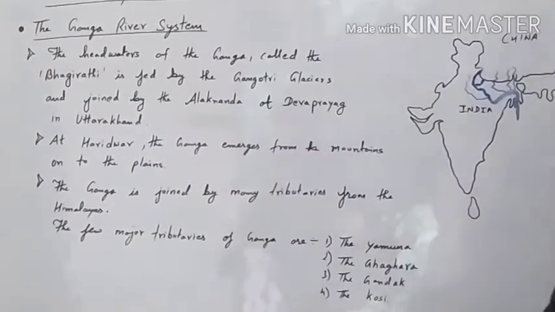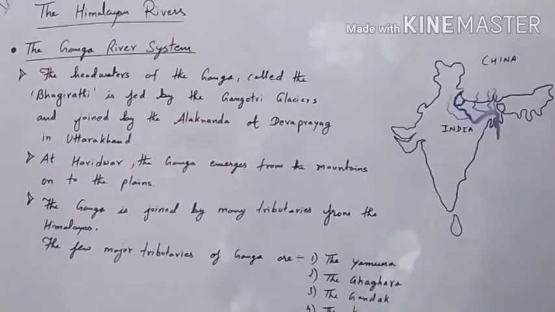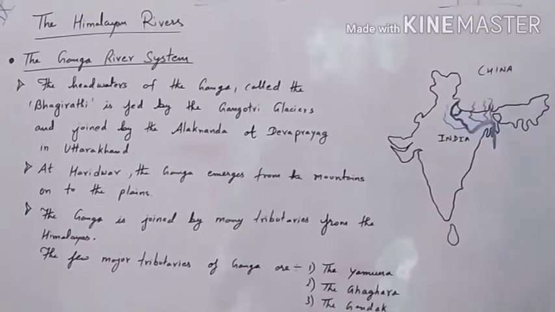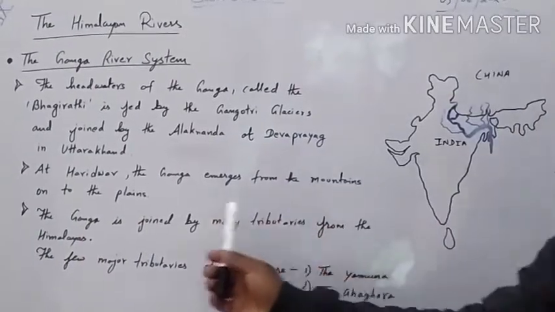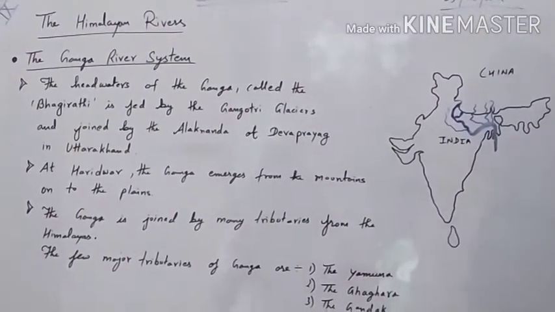That is the river Ganga. Now when the river flows down from the mountain, it enters the plain. Now let us see the place where it enters the plain. Haridwar is the place where Ganga emerges from the mountain onto the plains. That means this is the place where it finally enters the plain region.